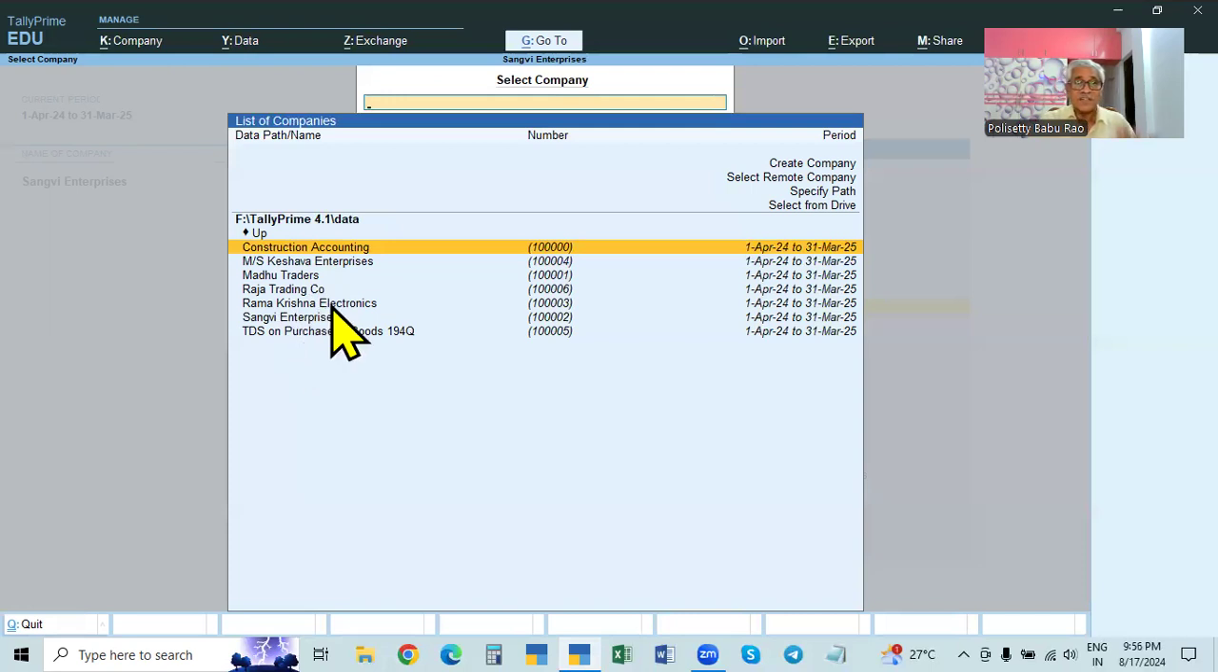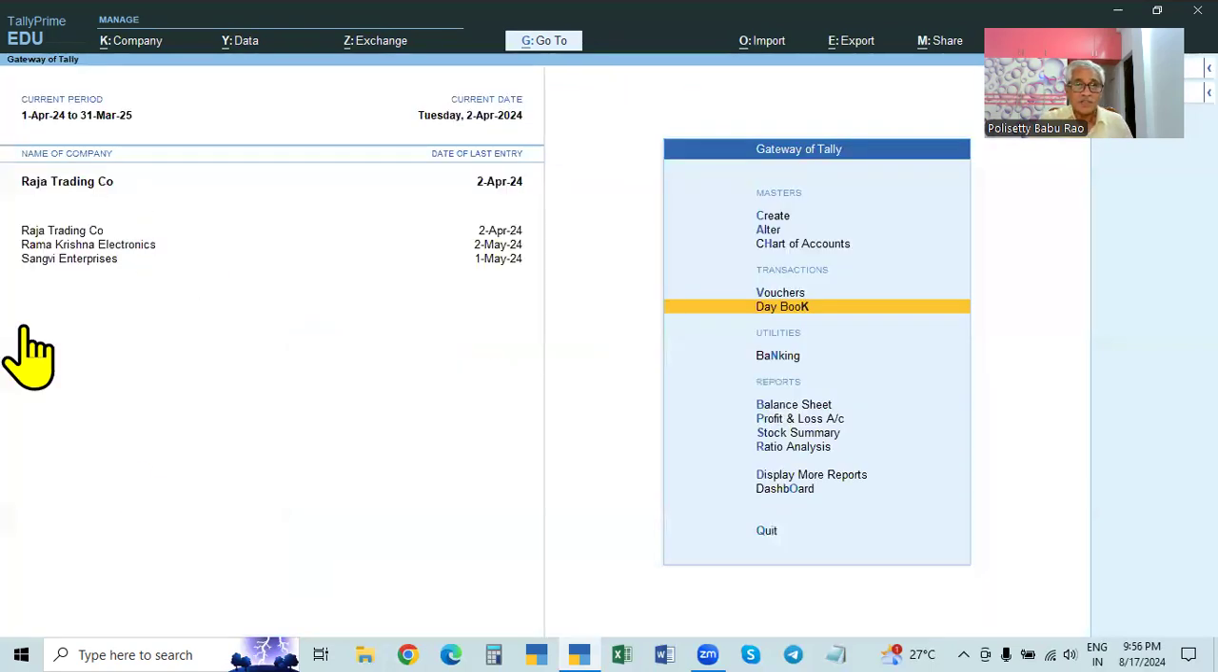Or something happens in some company only. In the company, the data is corrupted so that you cannot get it back, so the company data is lost. Or sometimes, suppose we are working with many companies, for example. Here, this is Sangvi Enterprises. We made many entries last time. And suppose this company is not required.